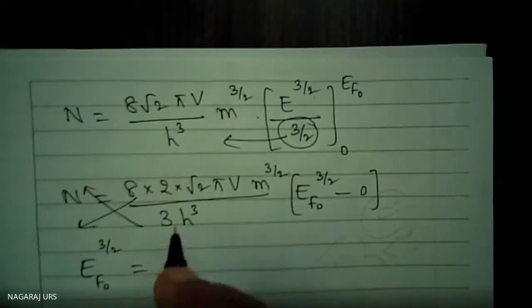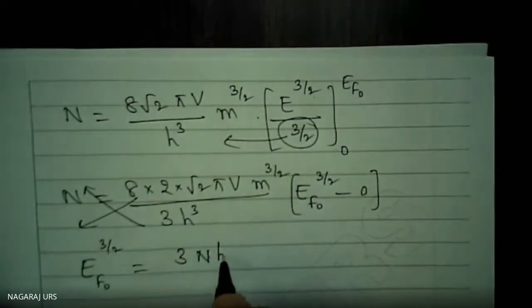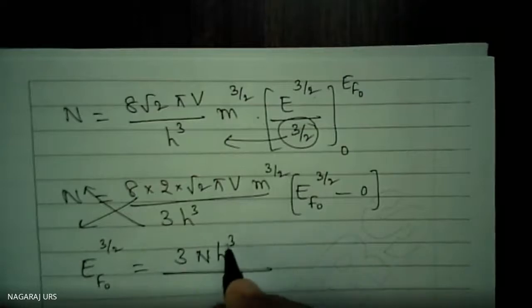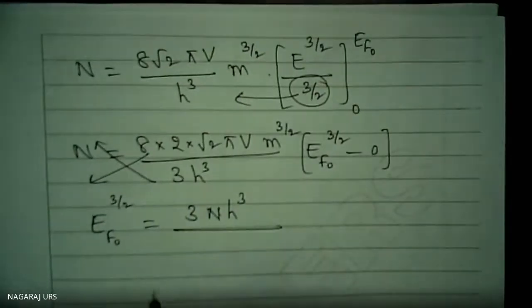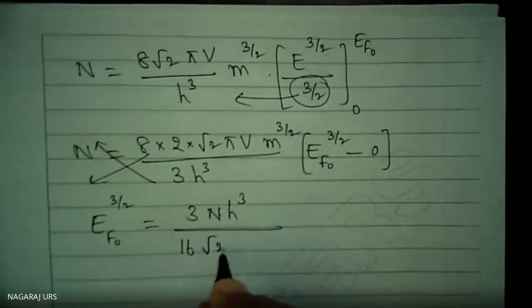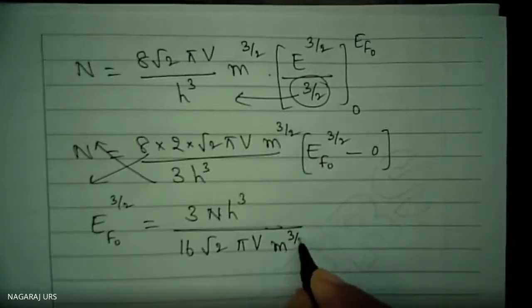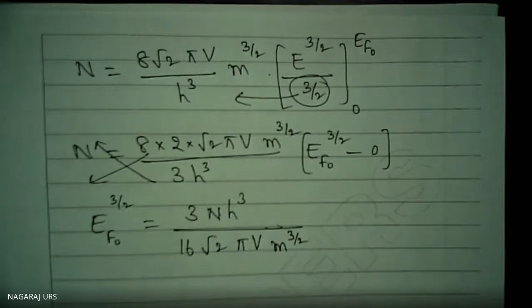So I can write 3 N h cube divided by 8 2s are 16 root 2 pi V m to the power 3 by 2. That's all. Correct? Understood?